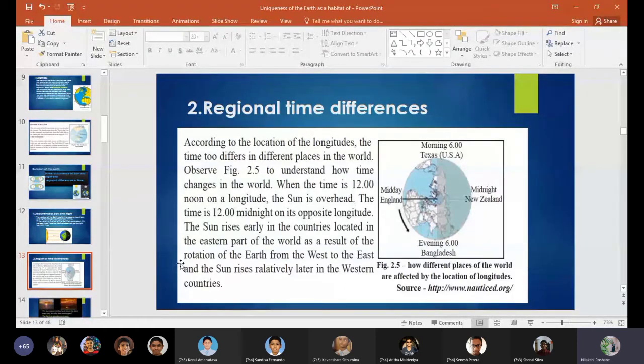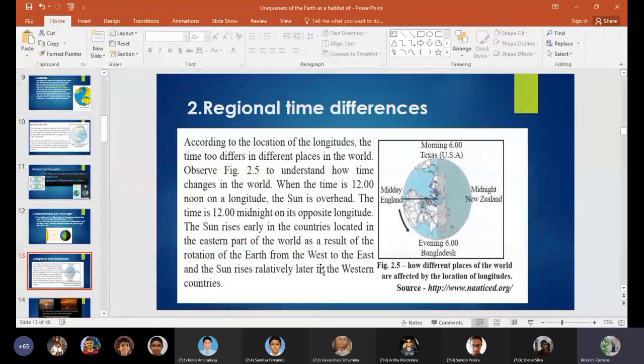So the sun rises early in the countries located in the eastern part of the world as a result of the rotation of the earth from the west to the east. And the sun rises relatively late in western countries. This thing you need to remember. The countries located in the eastern part, the sun rises early in these countries. And the countries located in the western hemisphere, the sun rises relatively late.